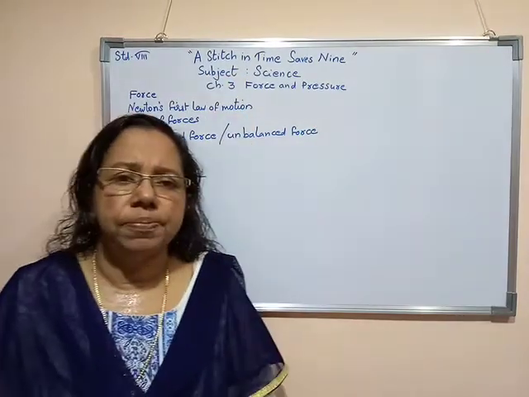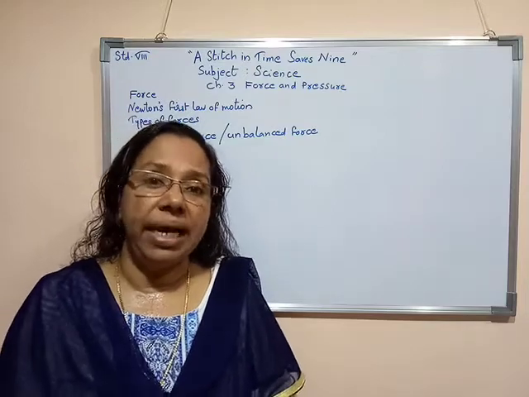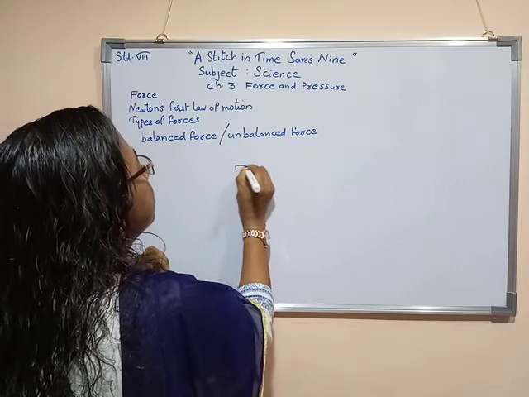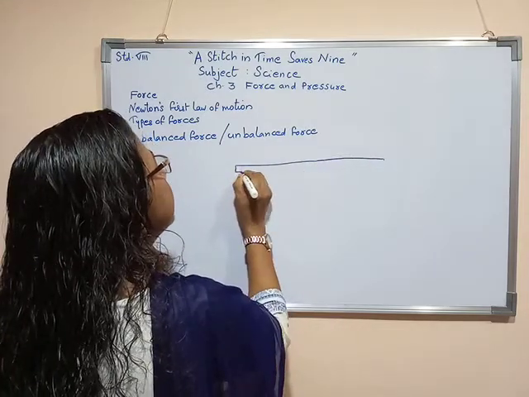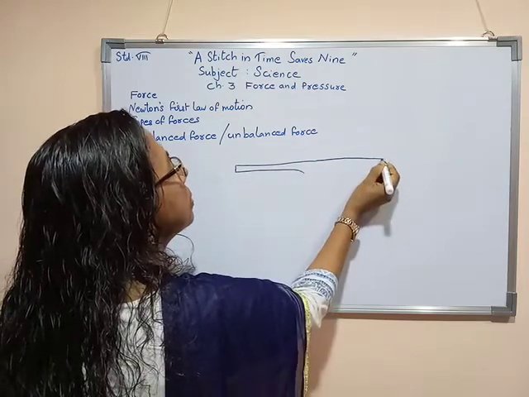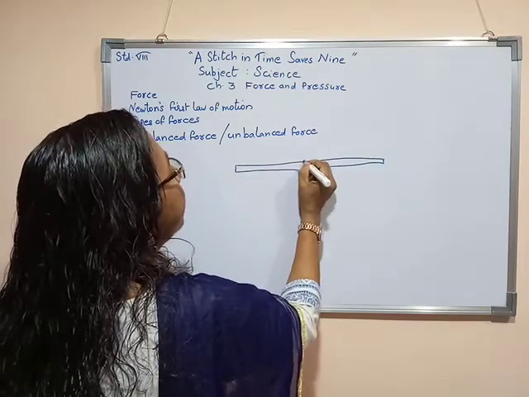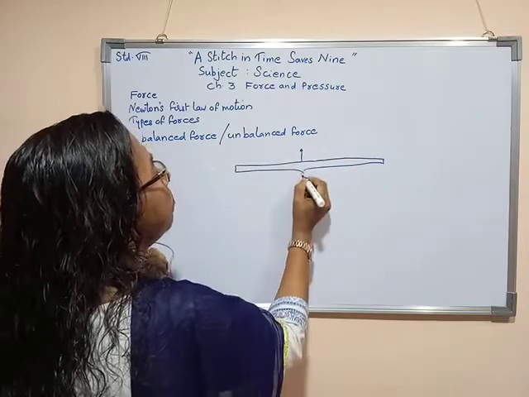For example, in a grocery shop, you might have seen a balance. It has a rod, and here one needle will be there.